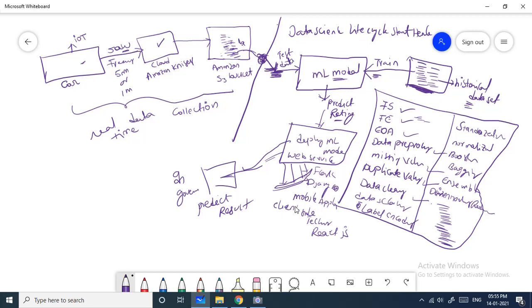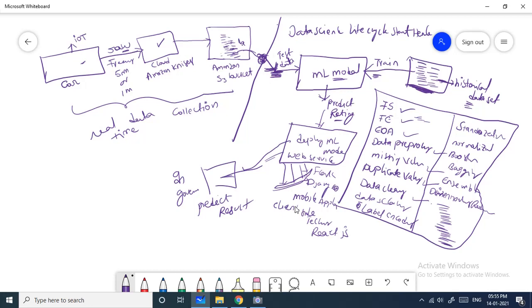How am I training the model? First I collect my historical data set. This data set contains many lakhs of records, crores of records, a huge amount of historical data. This data will be the input to my model. My model can train on this historical data using machine learning or data science techniques like feature selection, feature engineering, exploratory data analysis, data pre-processing, and handling missing values and duplicate values.